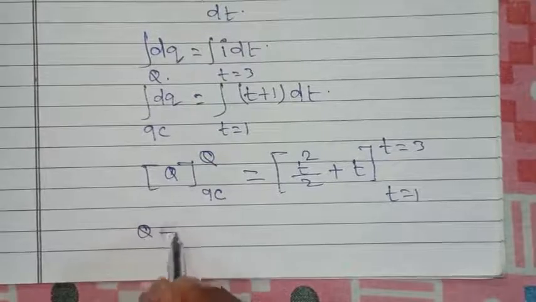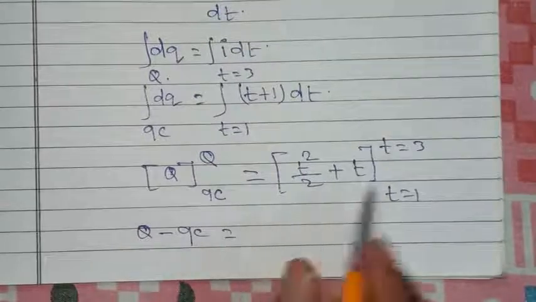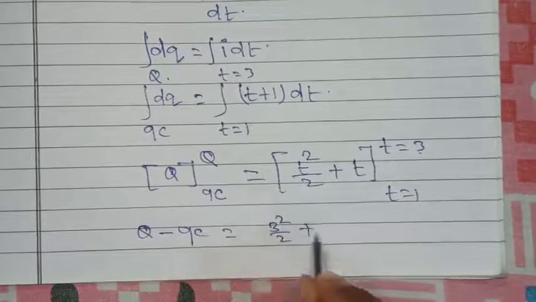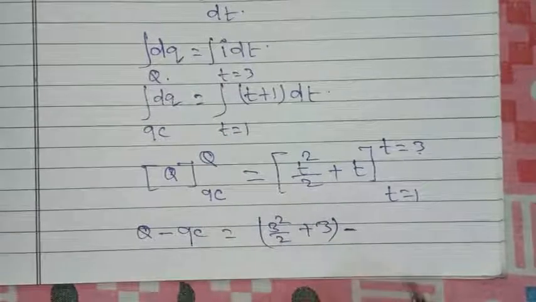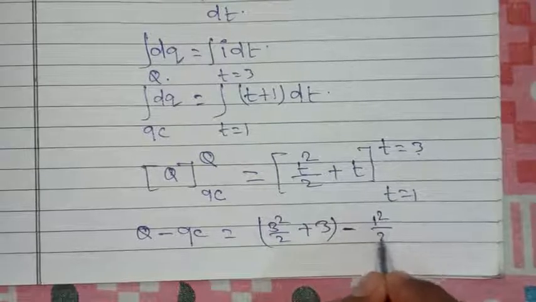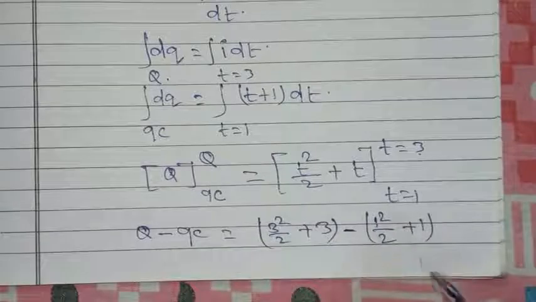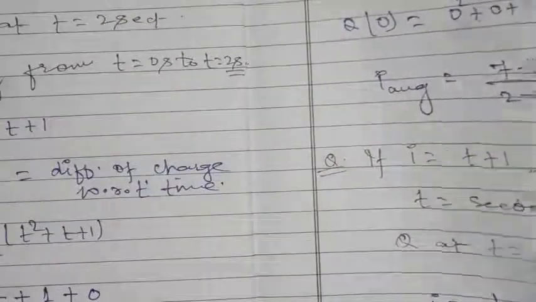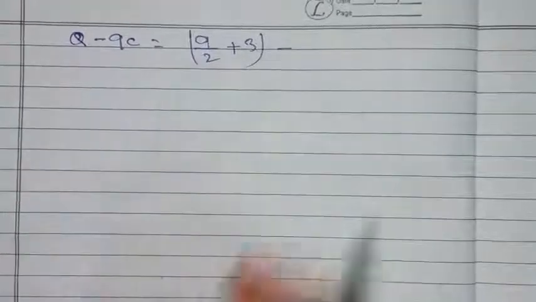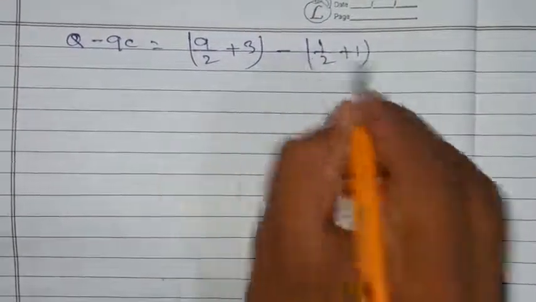First put upper limit minus lower limit. First put the upper limit, that is 3 squared by 2 plus 3, then put the lower limit, 1 squared by 2 plus 1, which is equal to q minus 9 coulomb is equal to 3 squared, 9 by 2, plus 3, minus 1 by 2 plus 1, which is equal to